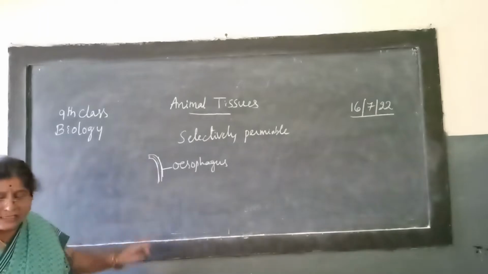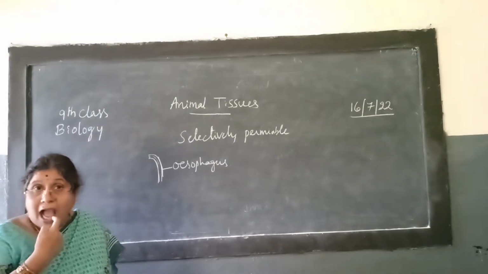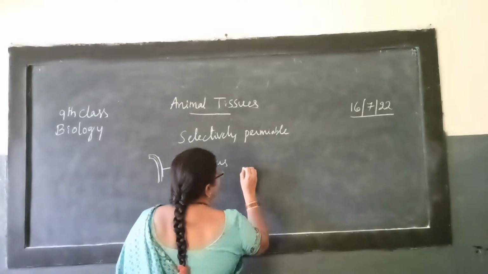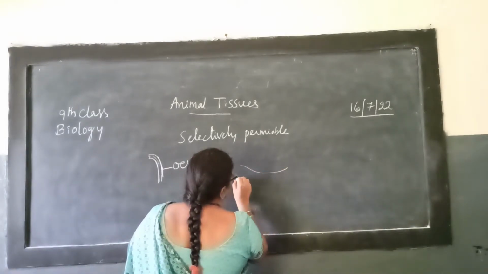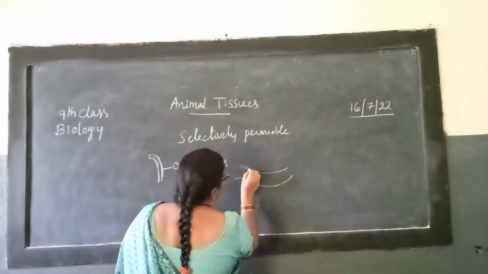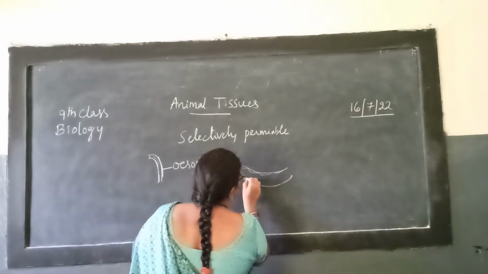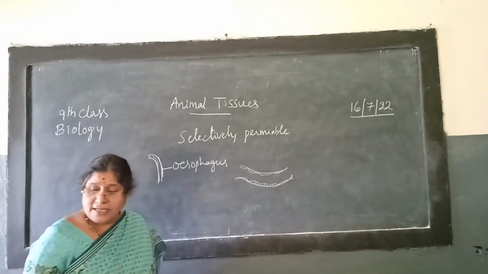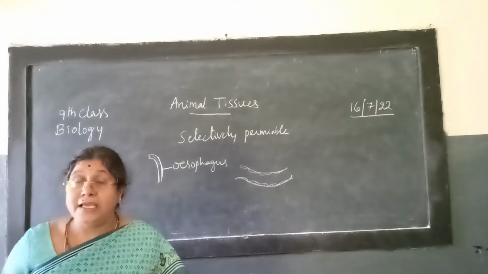Okay, so this lining has that tissue in the mouth and also in the blood vessels. If we look at the blood vessels, they also have epithelial cells, which help in transporting materials. Is it clear to you? Like that, the materials are going to be entering here.